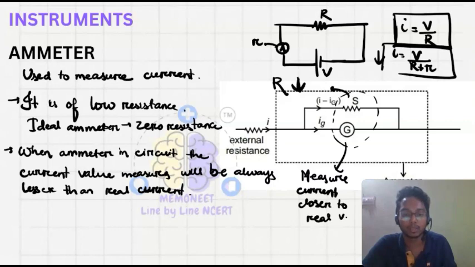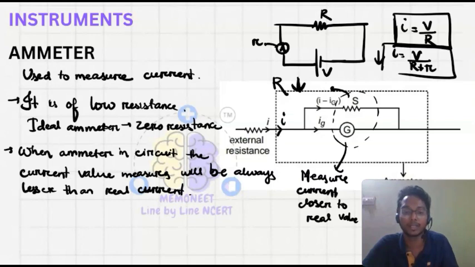Okay, the lower the resistance of the galvanometer setup, the closer the current we get will be to the real value. So what we will do? We are fixing the shunt in parallel to the galvanometer. We know that in parallel condition the potential remains the same. It means the potential across the galvanometer will be equal to the potential across the shunt.